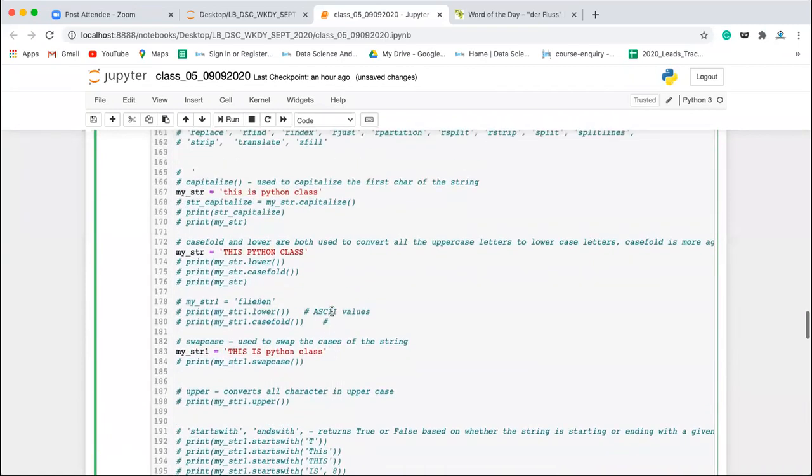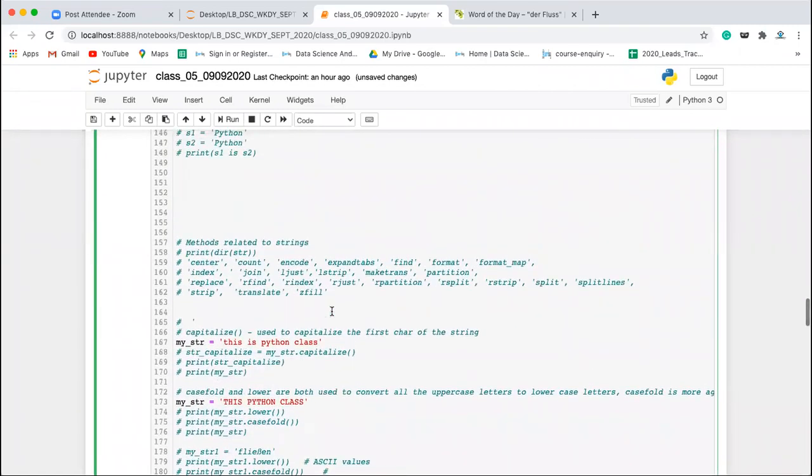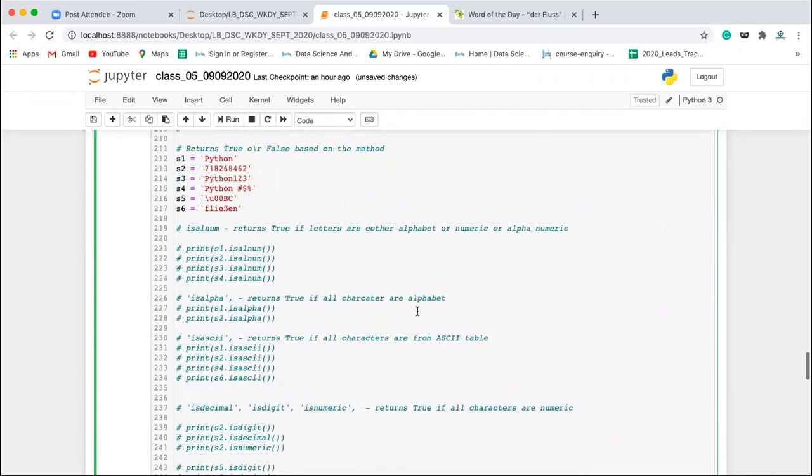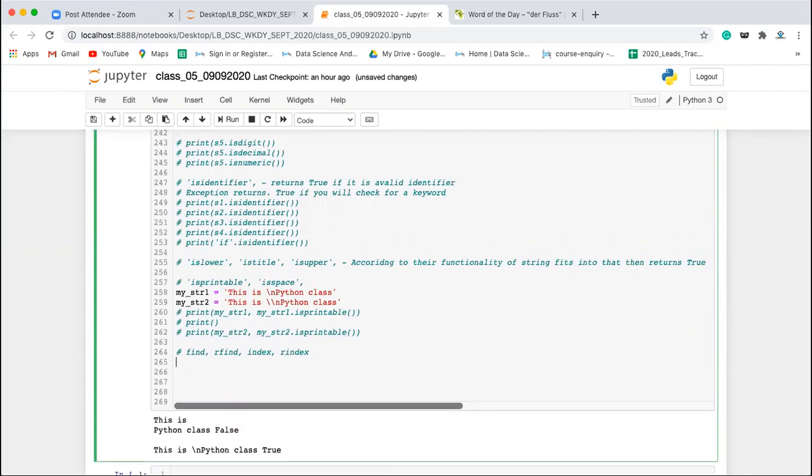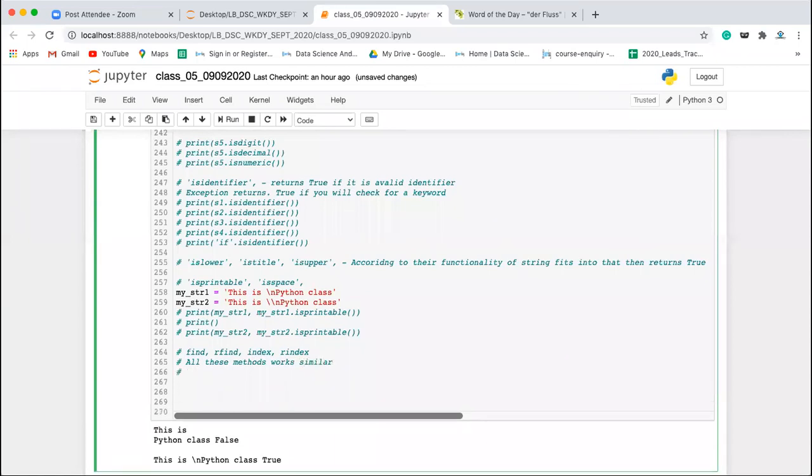Now let's come to the next set of methods. The next set of methods we have is find, rfind, index, and rindex. Let's see all those methods. Now all these methods work similarly.